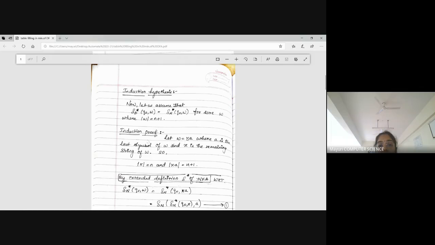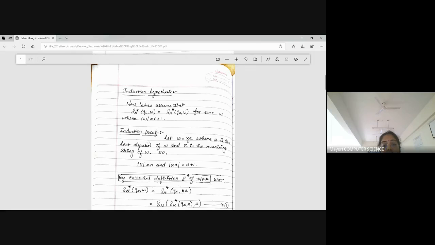Now I'm giving you the string W equal to XA. Looking at that, you can say that X is the string and A is the input alphabet, one length. So X is of length n and A is of length 1, so the overall length of W is n plus 1. A is the last symbol of W, only one symbol.